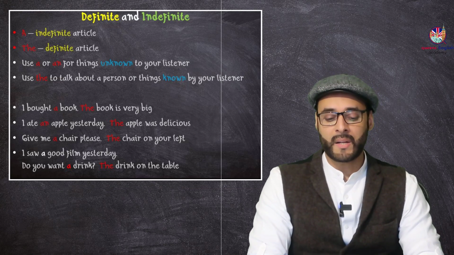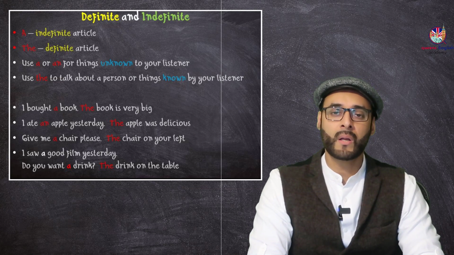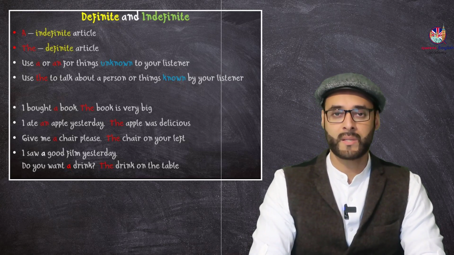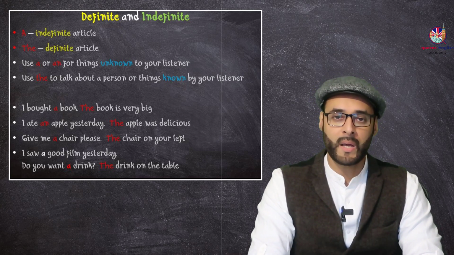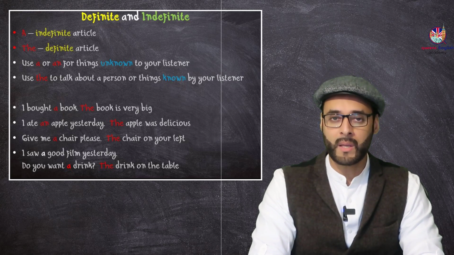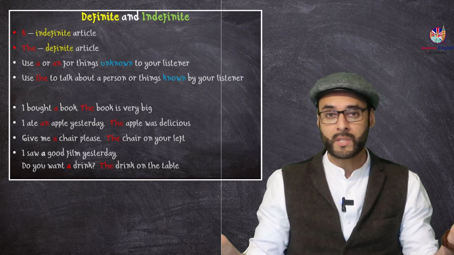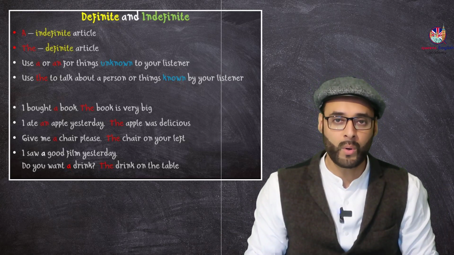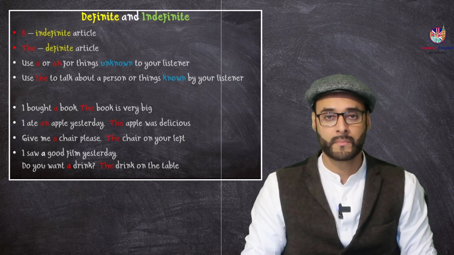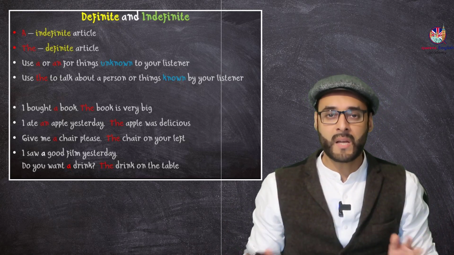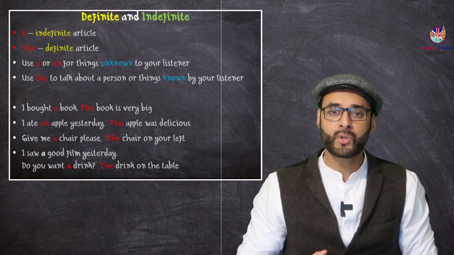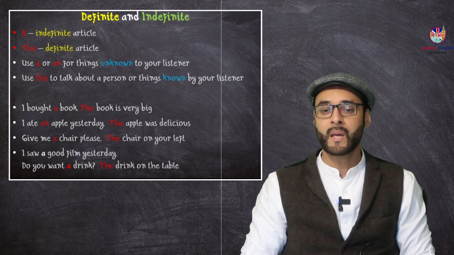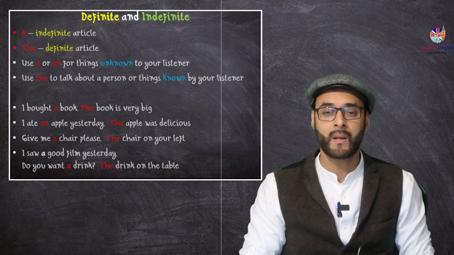So definite and indefinite. The difference between a and the. So for example, I want an egg. I will say, give me an egg. What egg do you want? There are so many eggs. Which one did you want? Oh, that one. It's indefinite. But if I want to choose a specific egg, one egg, that one, I will say, give me the egg.